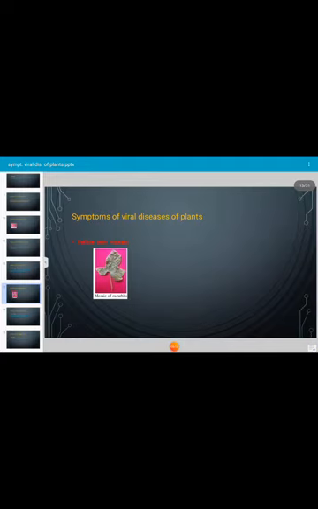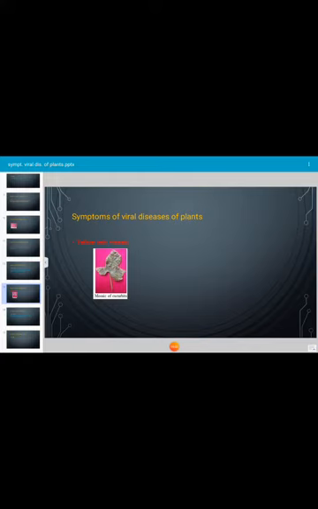Next, this is yellow vein mosaic. This is also a type of symptom caused by a viral pathogen in the plant. The infected plant shows mottling, yellowing of leaves and pods. Even the pods become yellow. The infected plant shows reduced growth, remains stunted, and appears bushy. The infected leaves curl downward. Infection causes drooping of flowers, and setting of the pods is delayed.